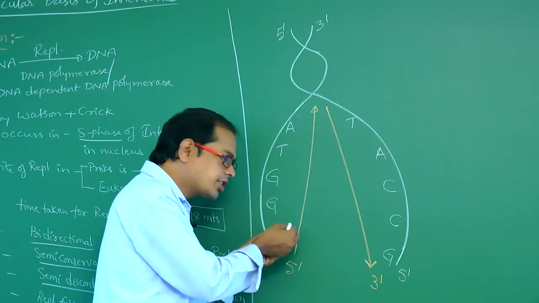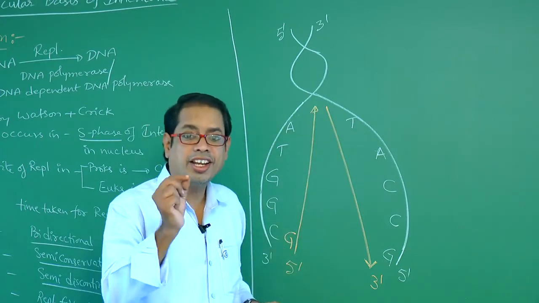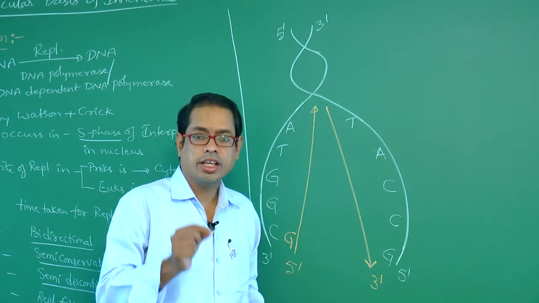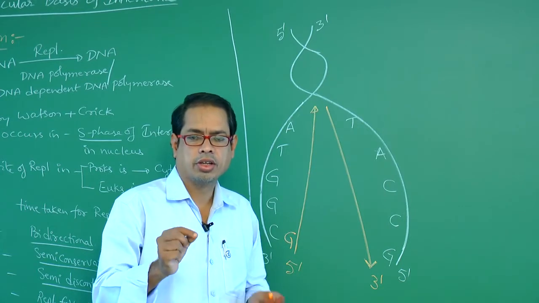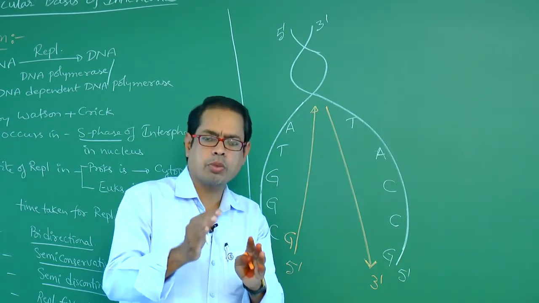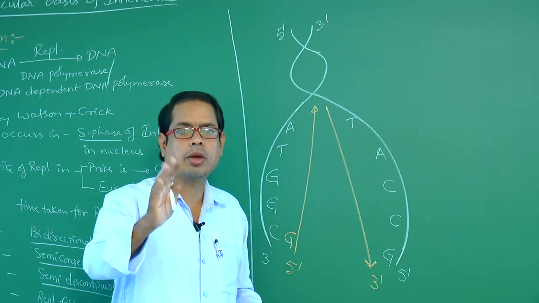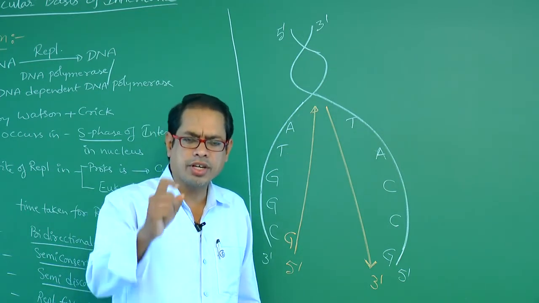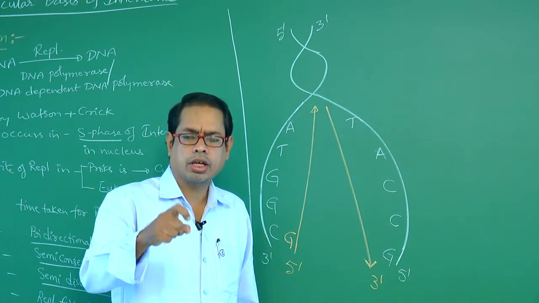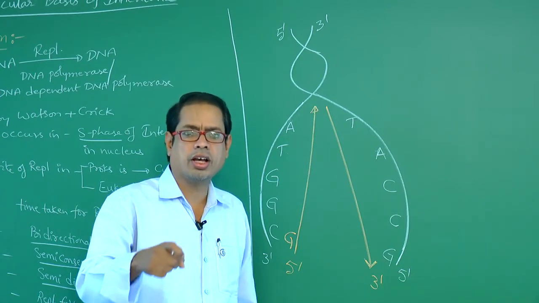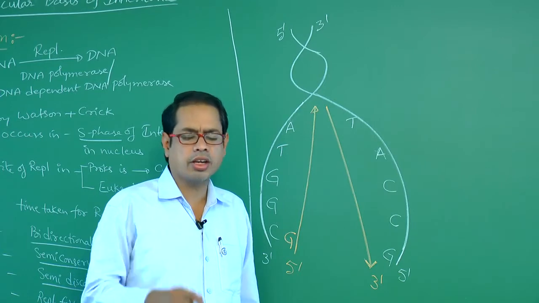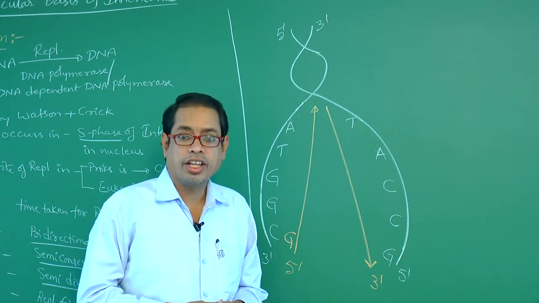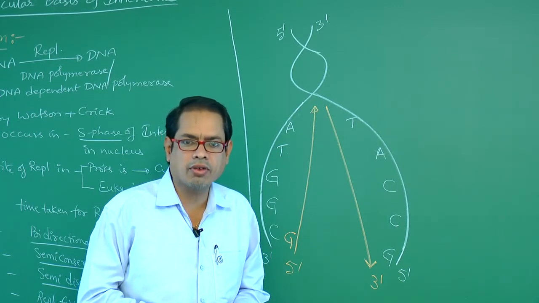So for initiation of DNA replication, both DNA polymerase and RNA primer are required. Can DNA polymerase of its own initiate the process of replication? No. So for initiation of replication, what is required?